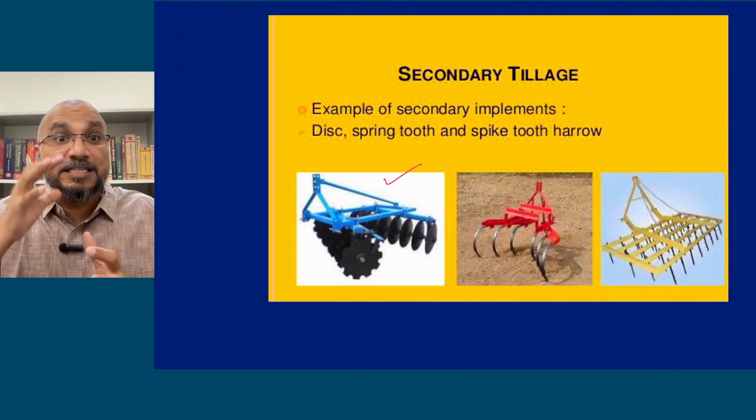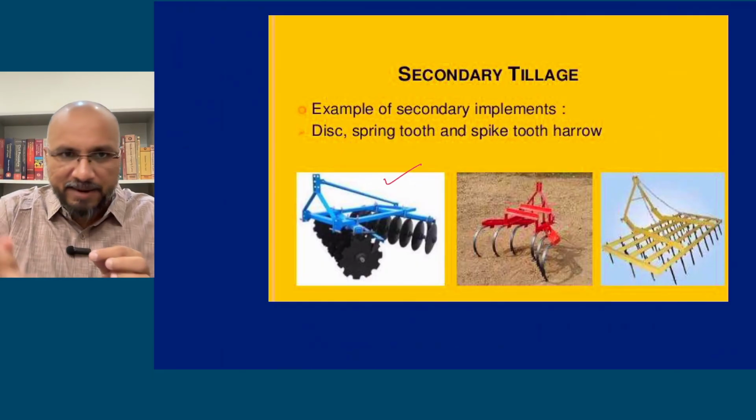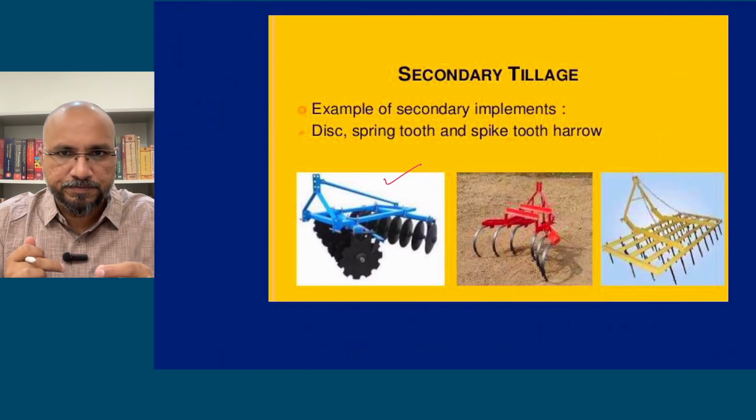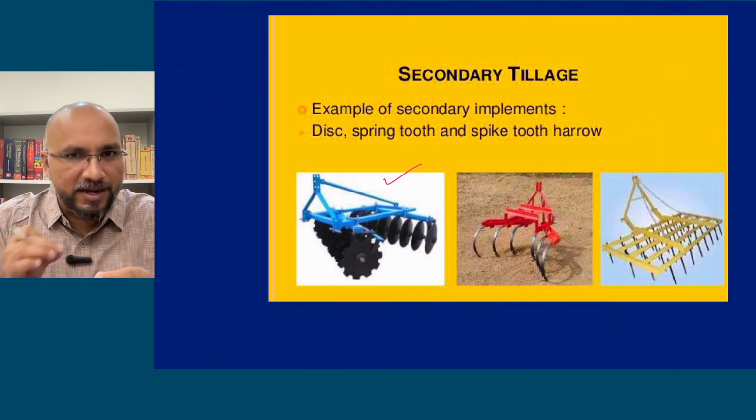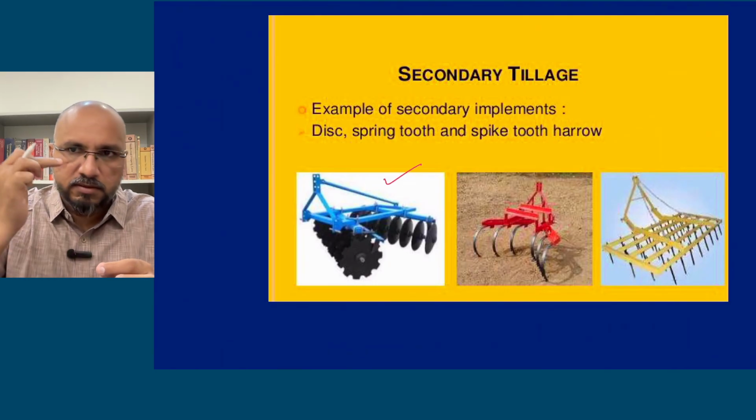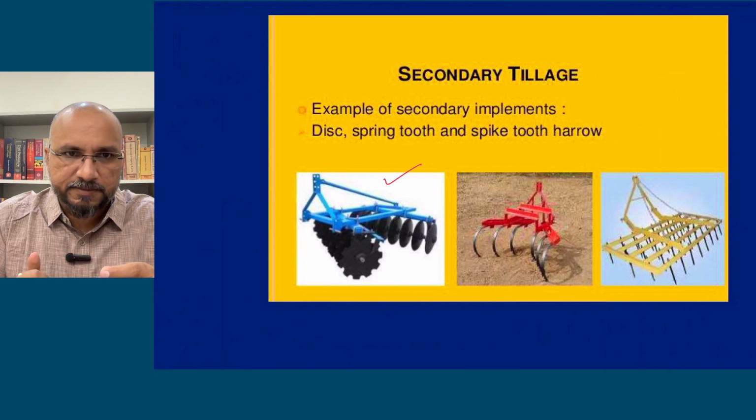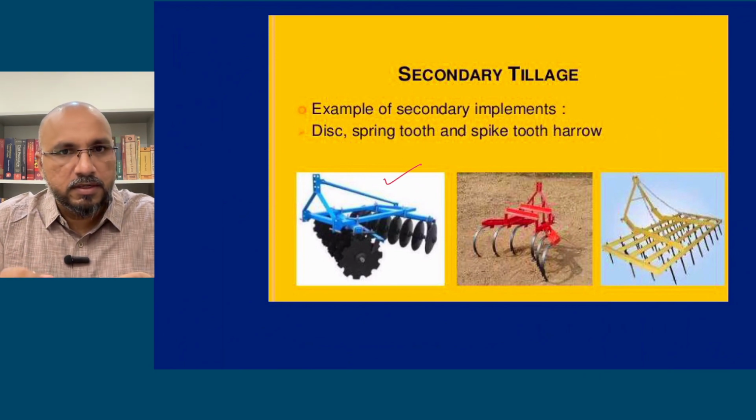ये disc plow में ना disc बड़ा होता है, the diameter of the disc is larger. Okay, thickness भी ज़्यादा होता है उसका. Disc plow is having larger diameter disc and it is also thick. Even in case of your disc harrow, the diameter is smaller.